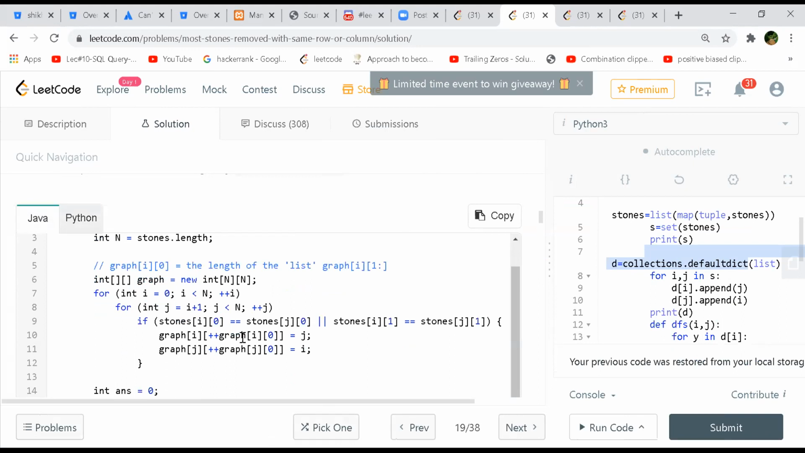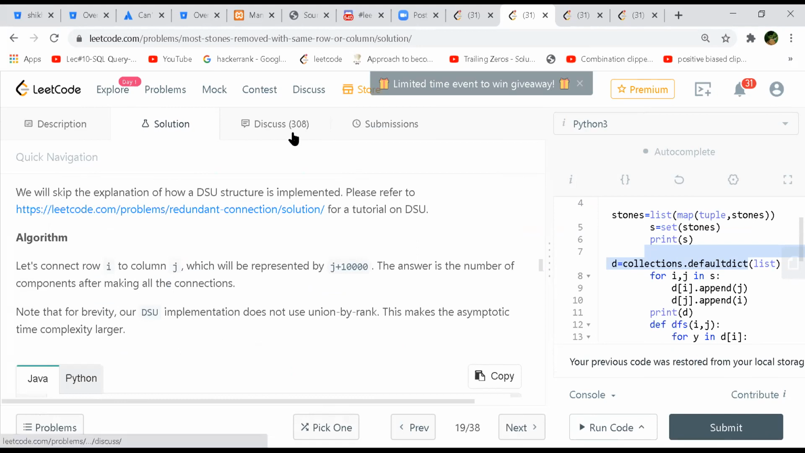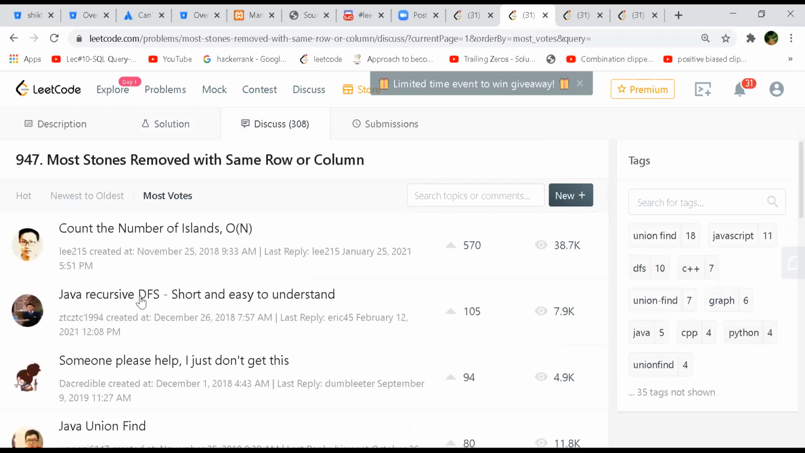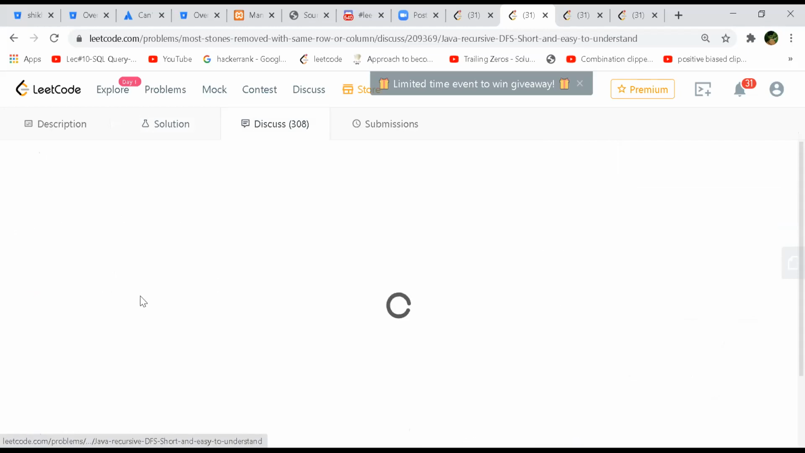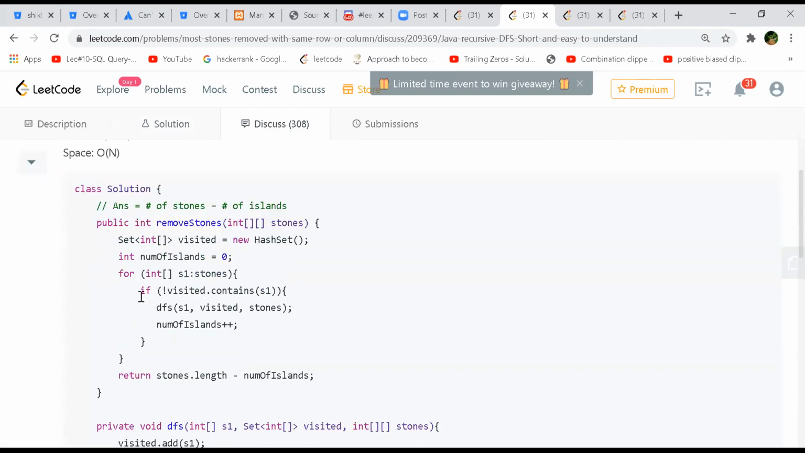Actually, wait, no, this is even messier, I guess. I didn't understand this one, the incrementing graph. If you go to Discuss, there is a Java recursive DFS, I think the third one. If you see this, they are stuffing this entire array as a part of the index.